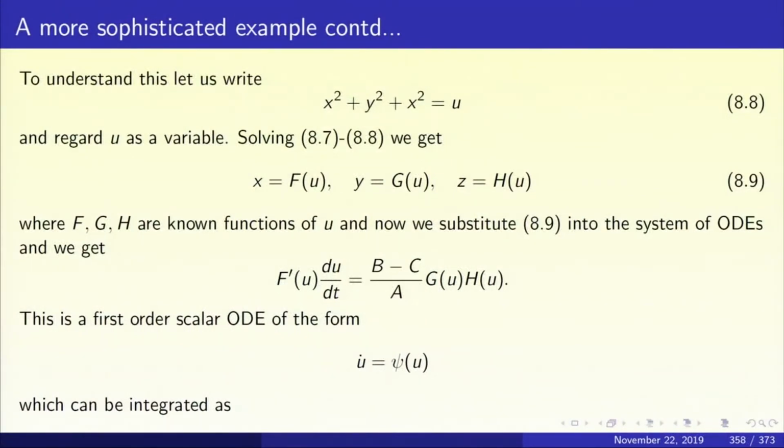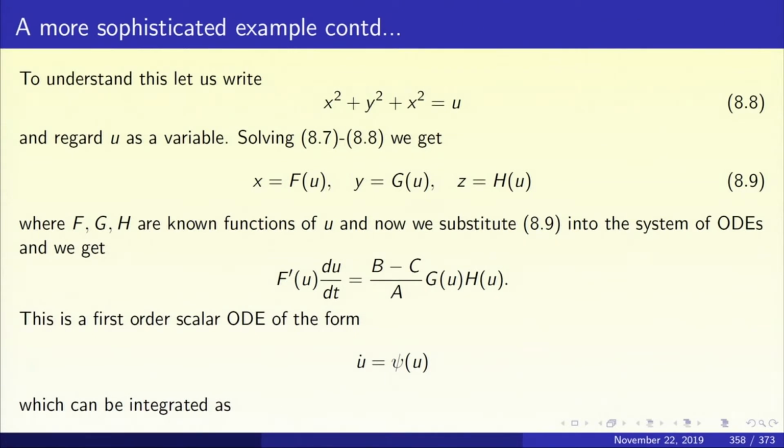Okay, if x is f of u, what is x dot? X dot is f prime u into du by dt. But what is x dot? It is (b minus c) upon a into yz. So f prime u into du by dt equals (b minus c) upon a into yz, but the yz is g u and h u.